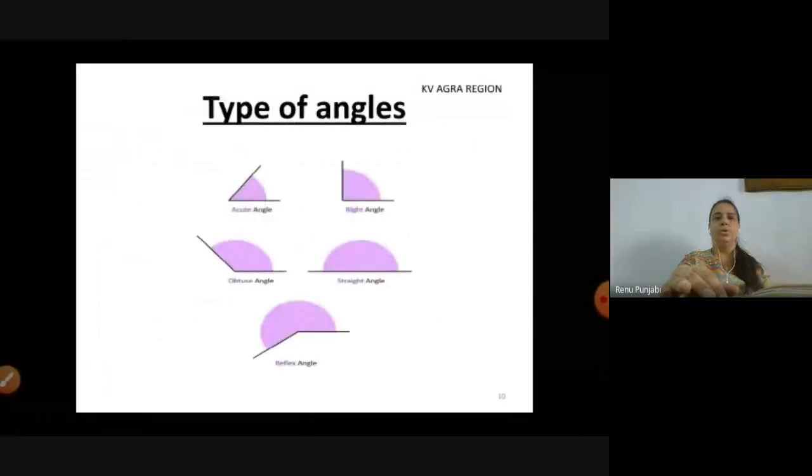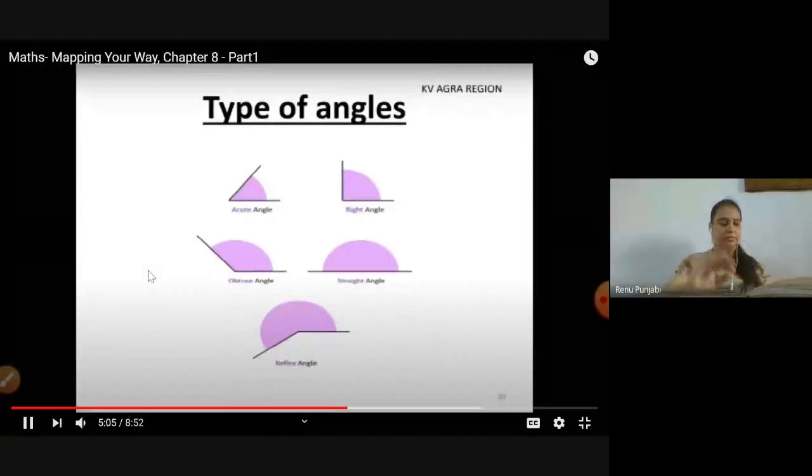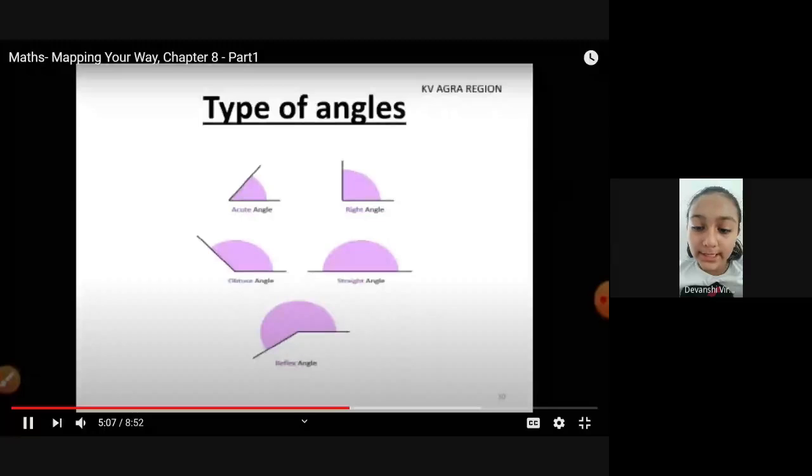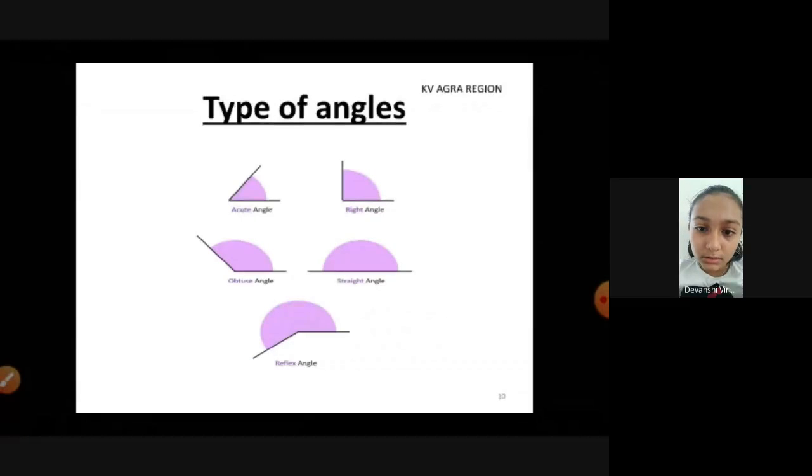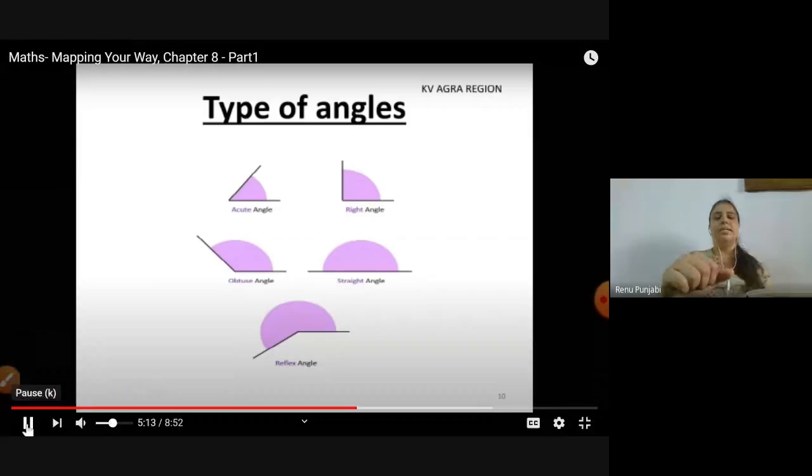I think you all have learned the concept of angles. You have studied in the textbook chapter number 2, shapes and angles. So, what is an angle? See, yesterday we have revised the angles also. Why we have revised the angle? Because a few of the questions are now related with the angles also.